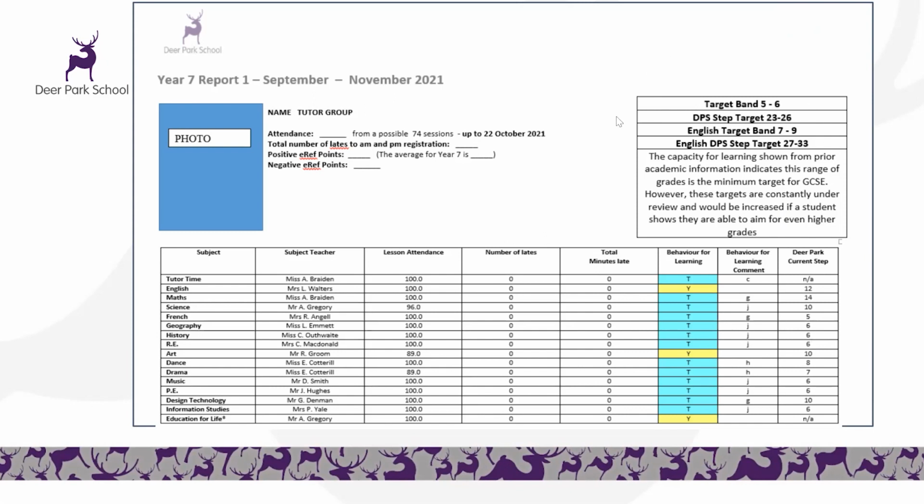On the top right, you can see the target bands. These are based on the capacity for learning shown in primary school and early assessments here at school for the end of their time here at Deer Park in Year 11. For most students, they will have the same target across all subjects, but as you can see in this example, some students may have a slightly different target in English and/or maths.